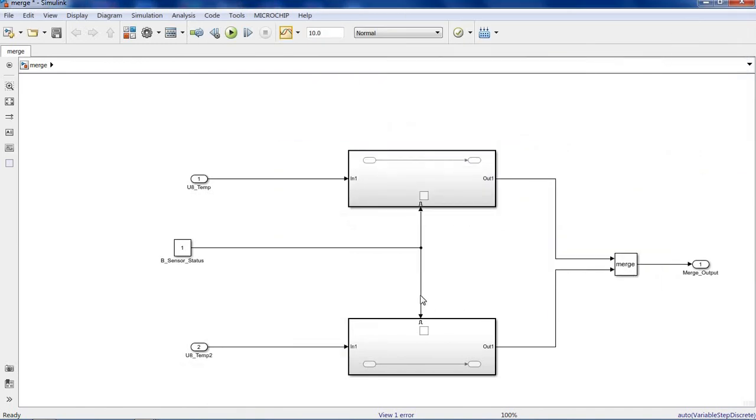So what to do? You have to develop the logic in such a way that two subsystems cannot be active at the same time. Then this error will be removed. If I run once again, see, now we are not getting any error. So this is about merge. I hope you understood the difference between mux, bus and merge. So this is the main difference.